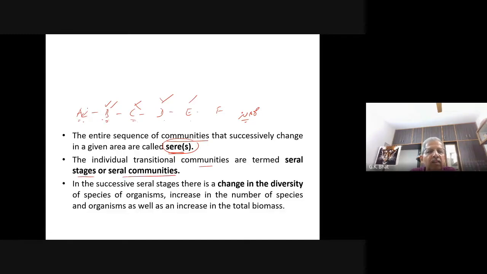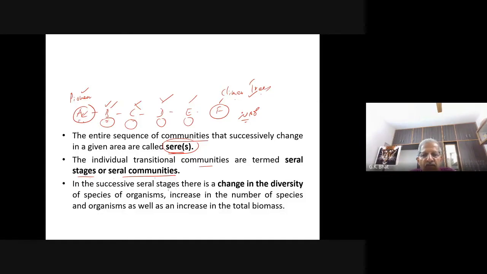Now let us think that this is the first stage to appear. We call it pioneer. And this is the last stage to appear. Let us think that it is the climax community, with big trees. So this is the first one, the pioneer species. That is the last species to appear there. So the individual transitional communities are termed serial stages or serial communities. Whatever community you come across, these are all serial communities. Serial communities include seres, different seres.